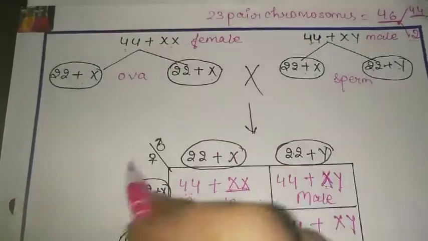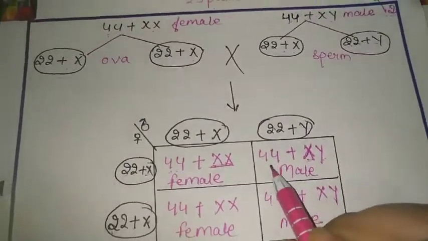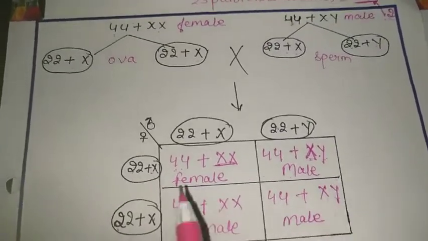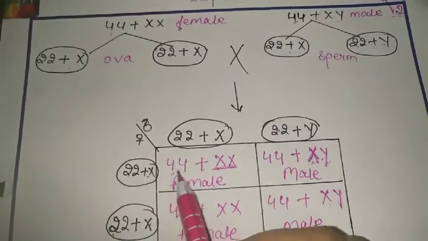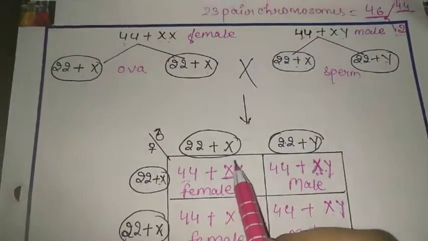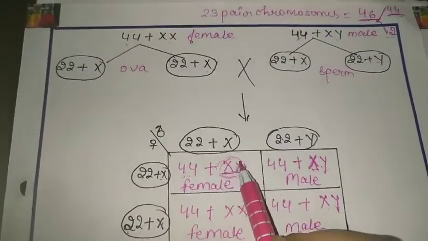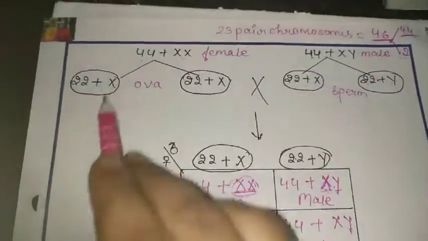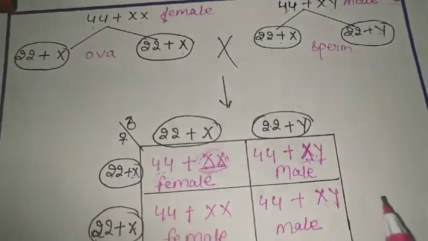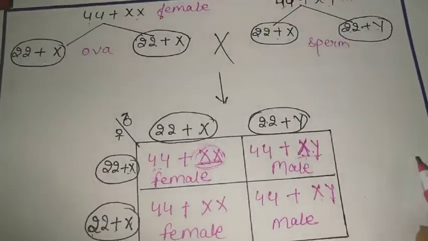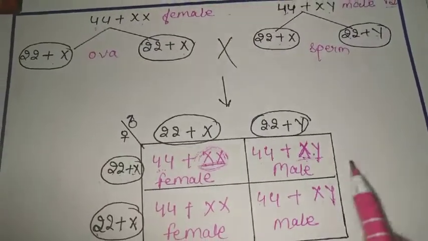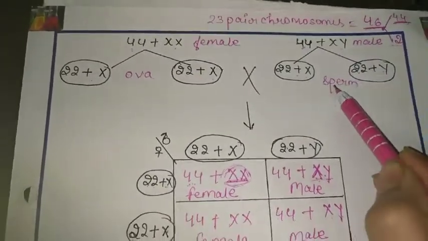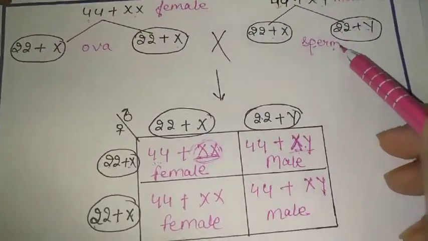So it is clear that for being male there should be 44 plus XY chromosomes. For female there should be 44 plus XX chromosomes, which is called homogametic, and this is called heterogametic. Clear? Hope the sex determination in human is clear to you all. Hence the gamete make-up of the sperm which fertilizes the ovum determines the sex of a child. So it is clear that the male is responsible for the determination of sex of a child.